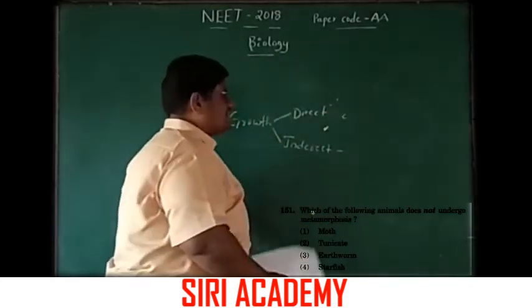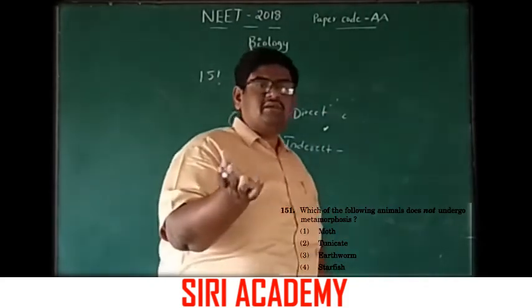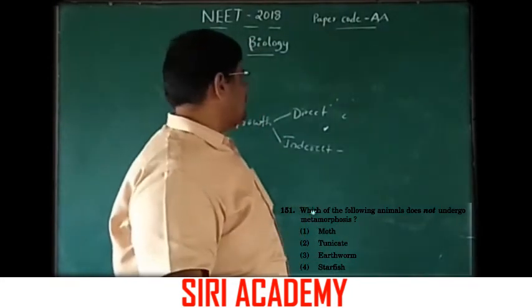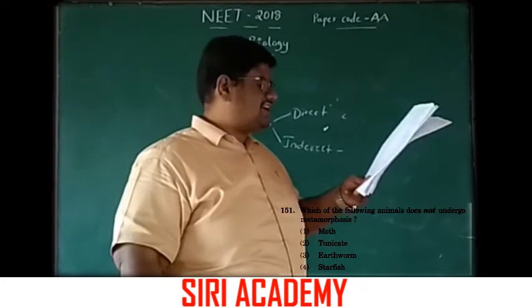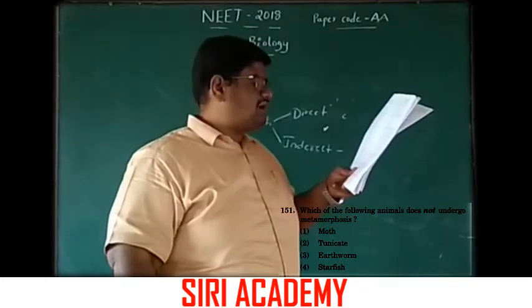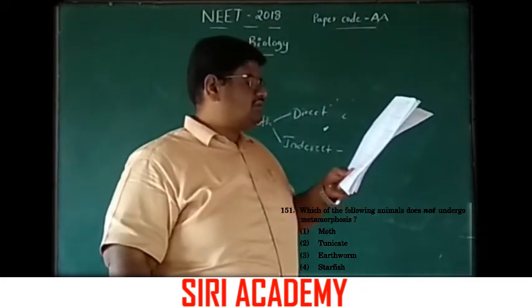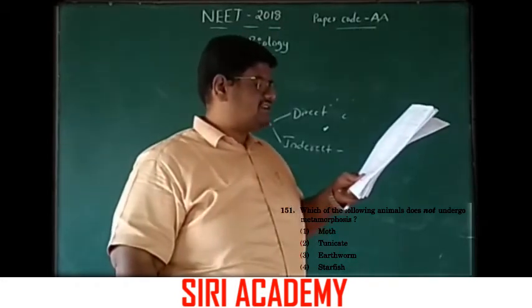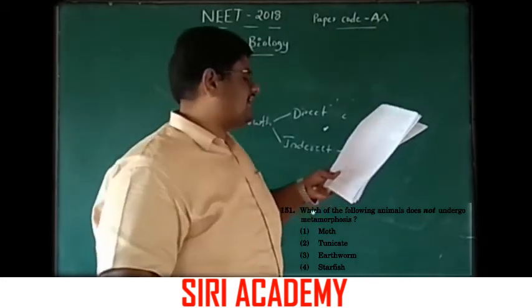And the organisms which directly appear like their parents, that is called direct growth. Here the options: 1 is moth, 2 tunicate, 3 earthworm, 4 starfish. Except earthworm.